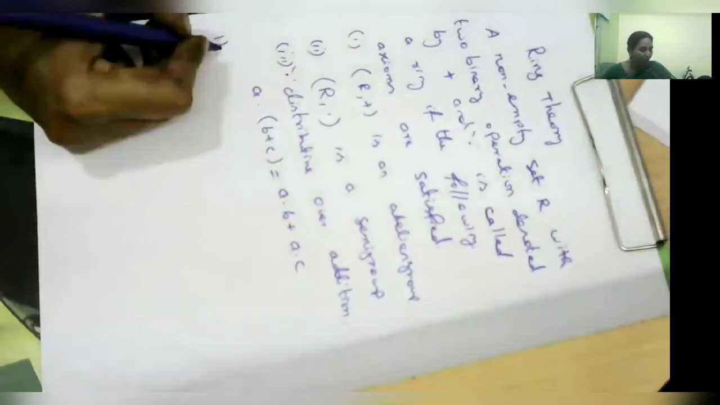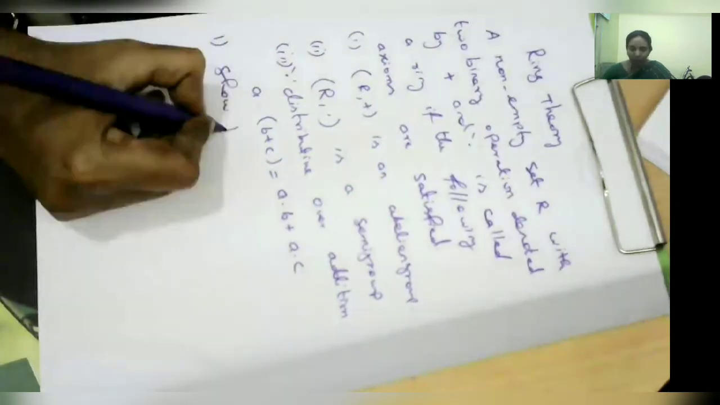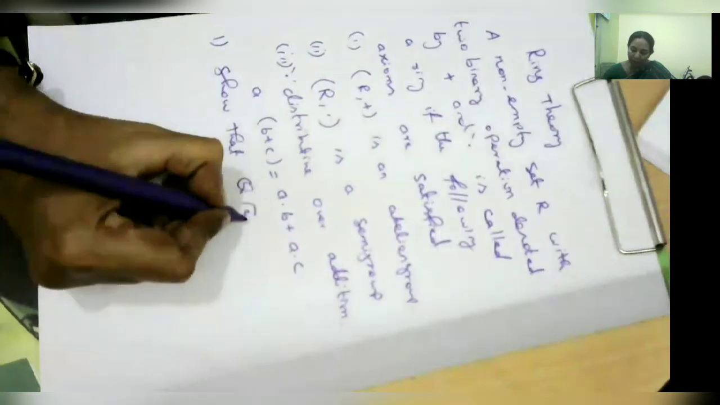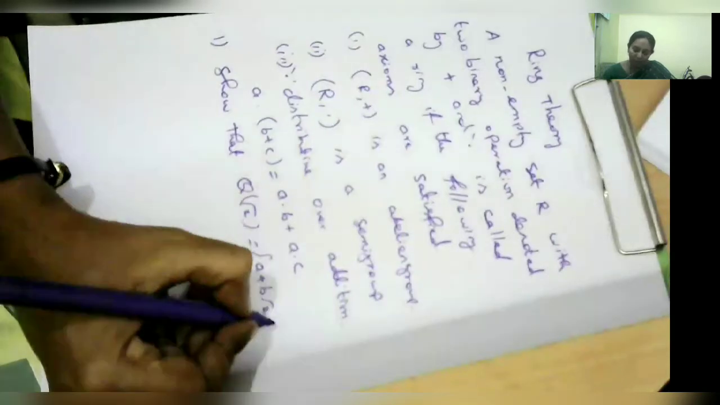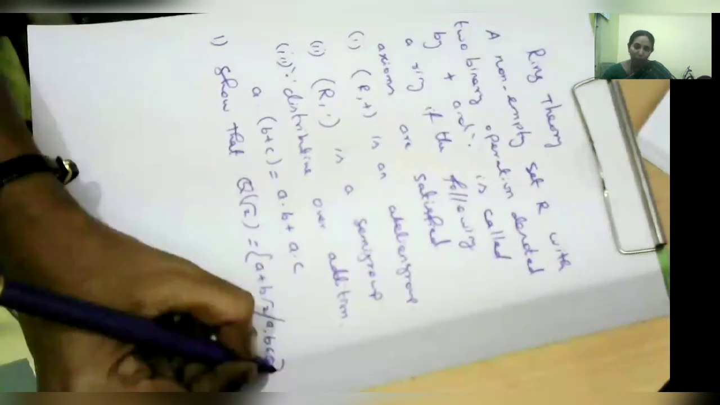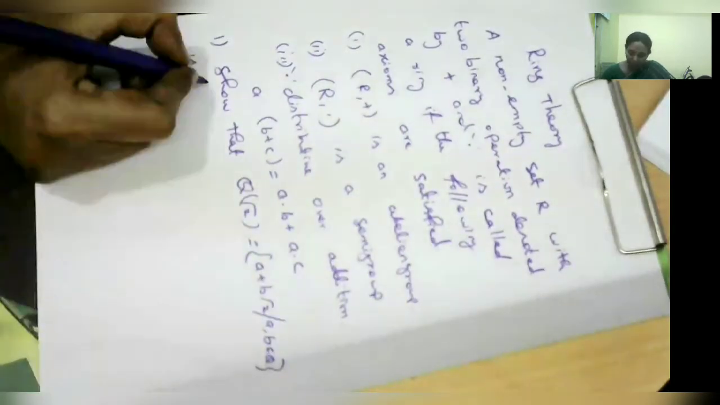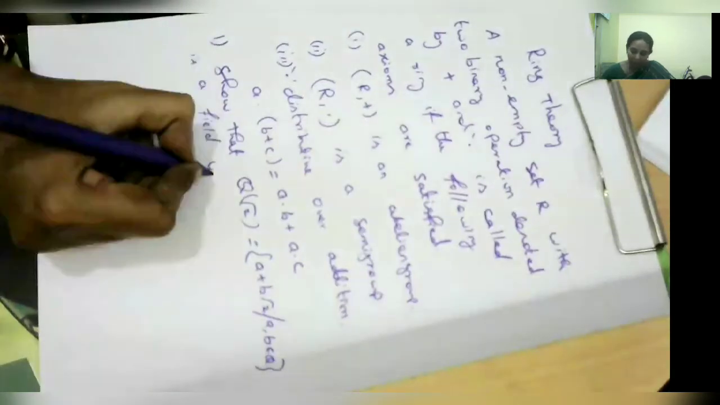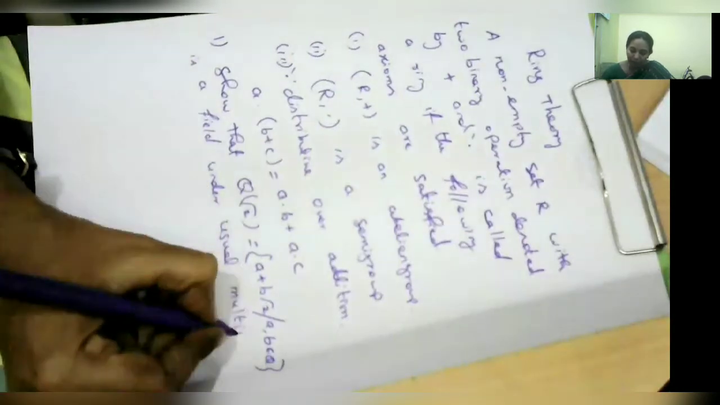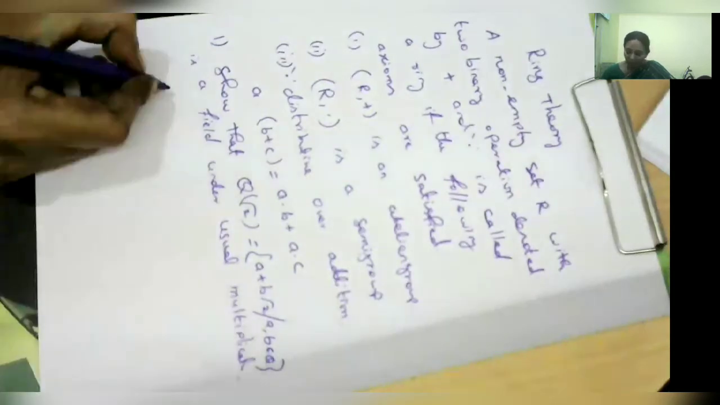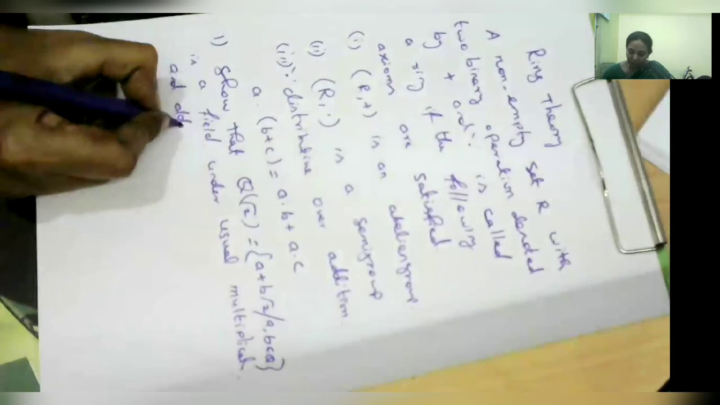So based on ring we will do a problem. The question is: show that Q root 2, the set of A plus B root 2 such that A, B belong to capital Q, is a field under usual multiplication and addition. So here we have defined a ring, and based on that we are doing a problem.